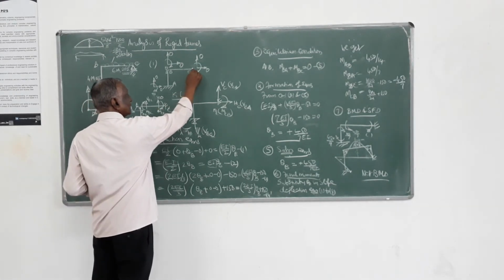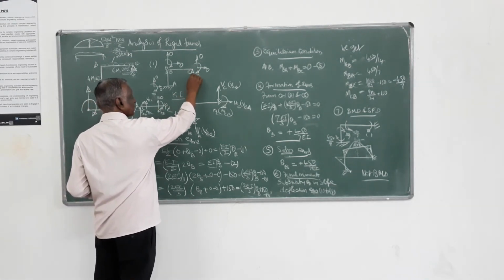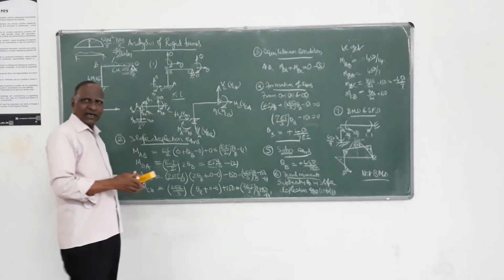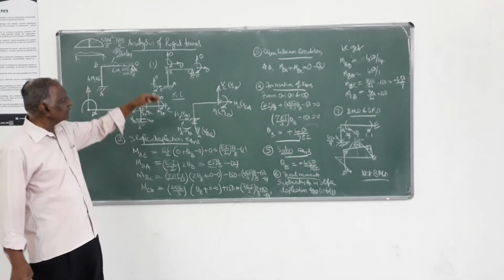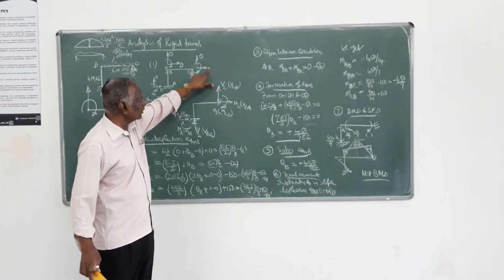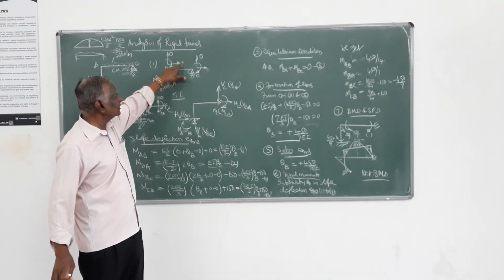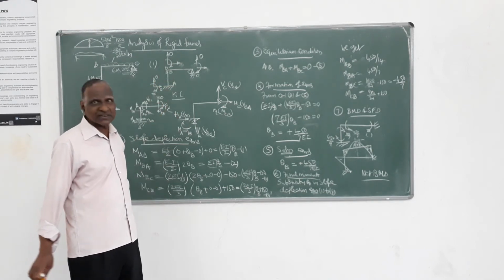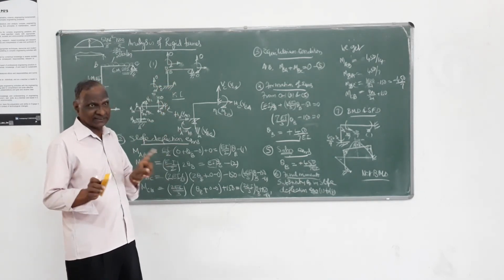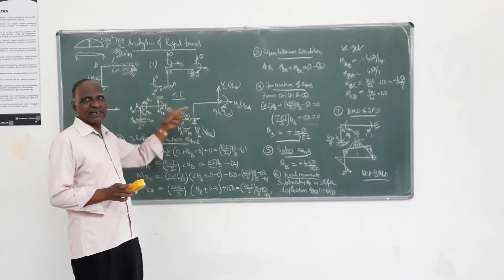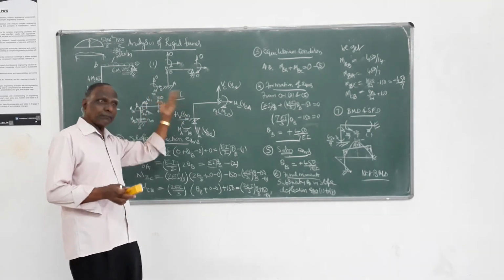Earlier, since this was fixed, I told this is also 0. Now it is not. That's a change. See how immediately it has changed in both the places.